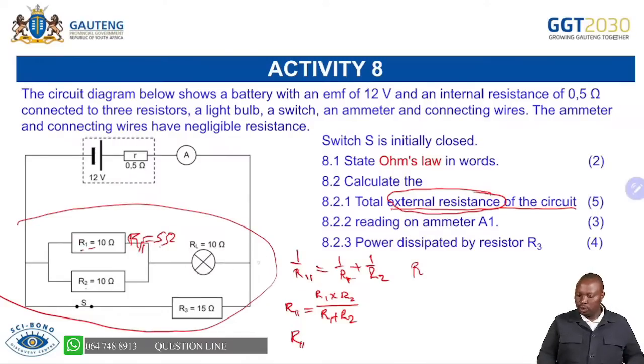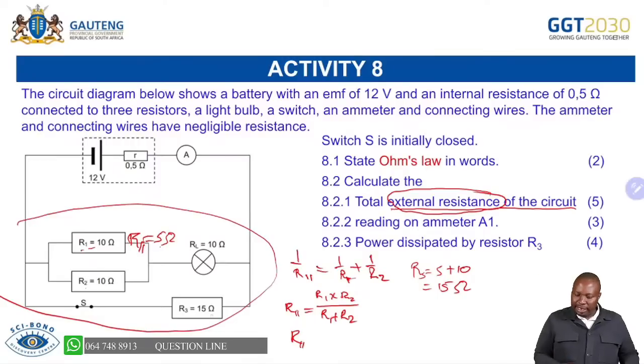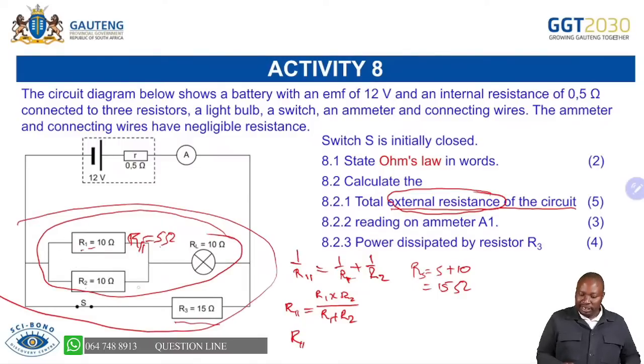So these two now are in series, the light bulb and this parallel combination, they give us R for series, which is 5 plus 10, which is 15. So we're having 15 and 15, which now are in parallel. Remember, this 15 ohm is in parallel with the whole of this. So we have resolved the first parallel. This is a parallel within a parallel. So you must first resolve it and add it to this 10. Then you have this parallel and this parallel.